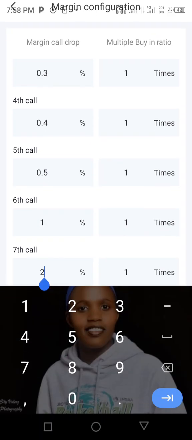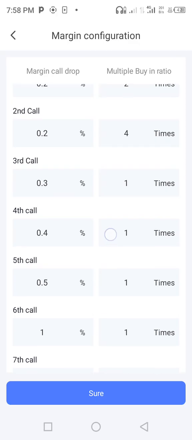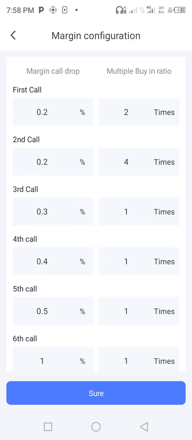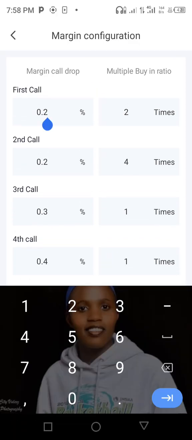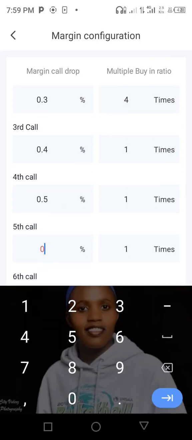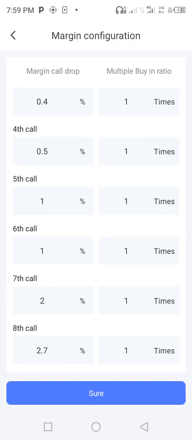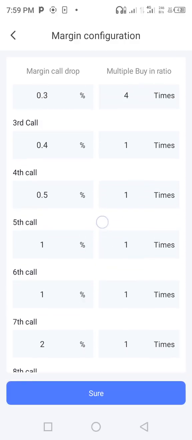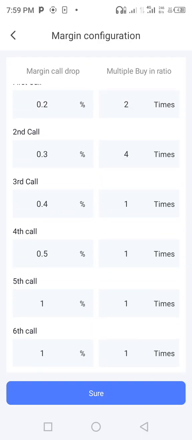Then here you can just put, I think it is supposed to be 0.2. Here you want to put 0.3. Here 0.4. Here 0.5. Let me put 1. I keep everything. How many are these? This is 0.5.